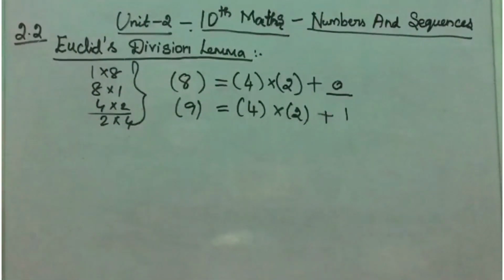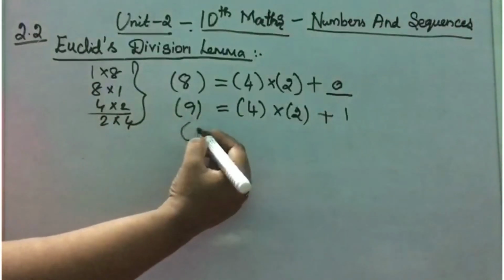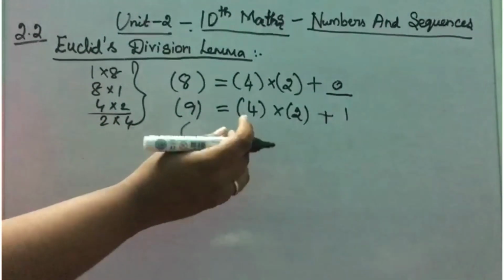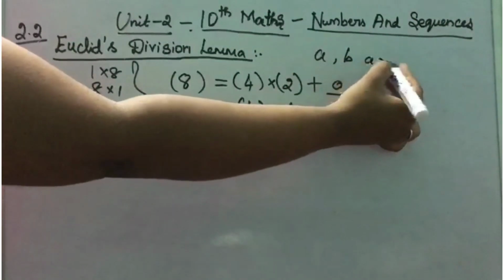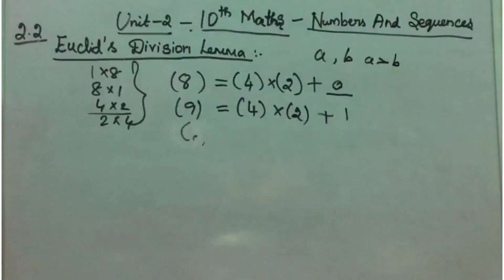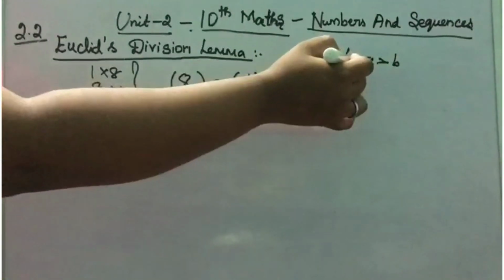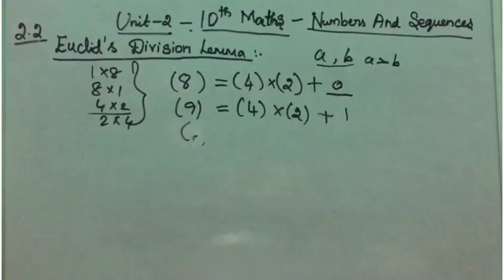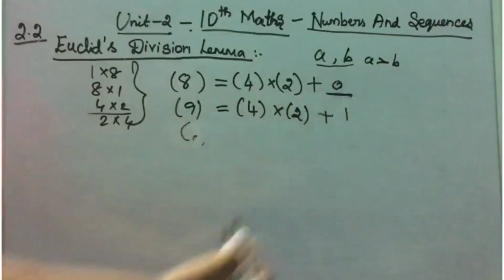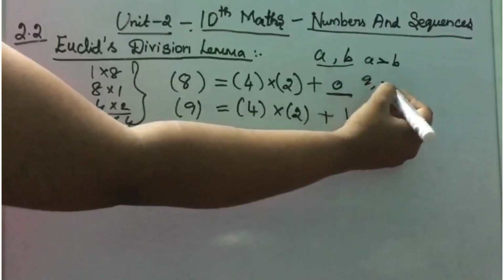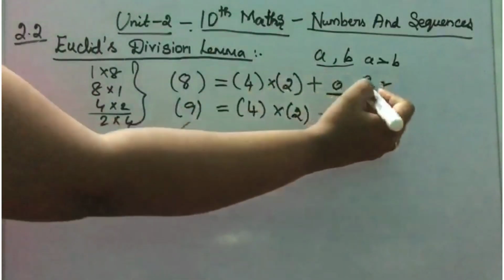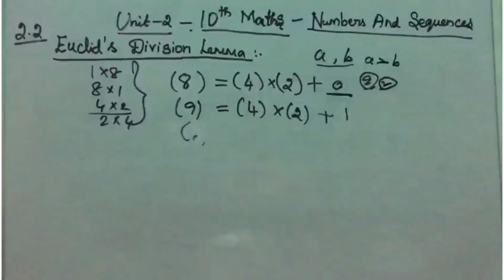So in the division lemma, they are considering two numbers, A and B. Here A must be greater than B. These two are positive integers. That's why I have taken the remainder as 0 here, since 0 is also allowed. Then there exist some unique integers Q and R. Q is your quotient and R is your remainder.